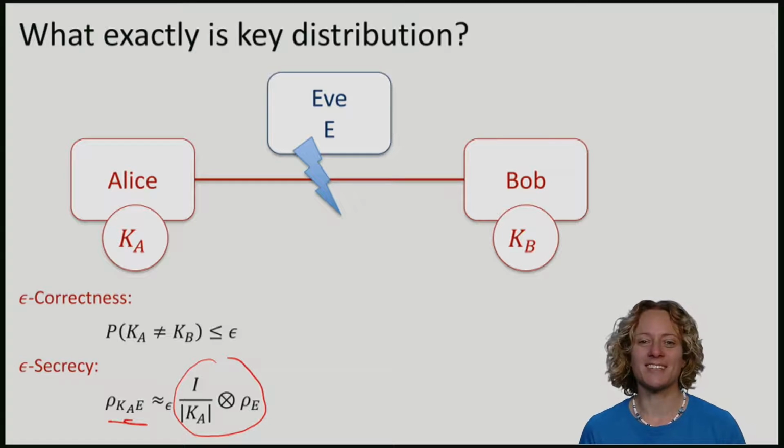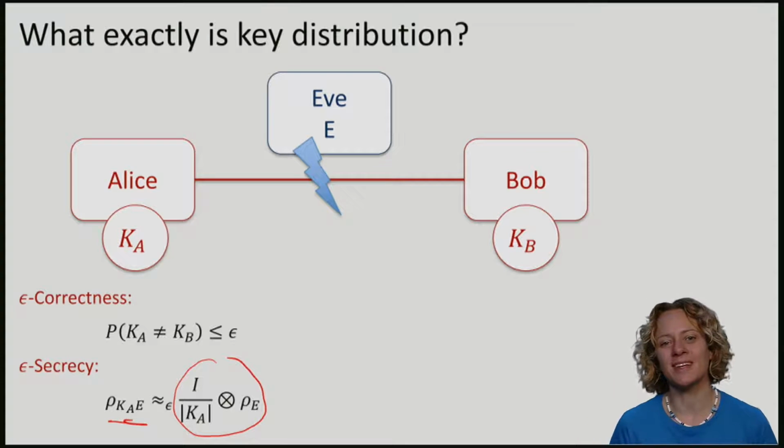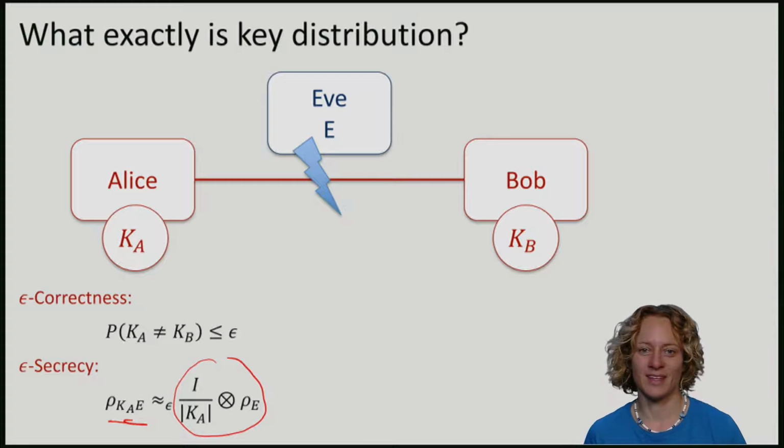So how can Alice and Bob accomplish key distribution? We've already said that Eve is all-powerful. She may have a quantum computer, a large quantum memory. She really has nothing else to do all day than to try and find out the keys of Alice and Bob. Alice and Bob certainly need some machinery to defend themselves.